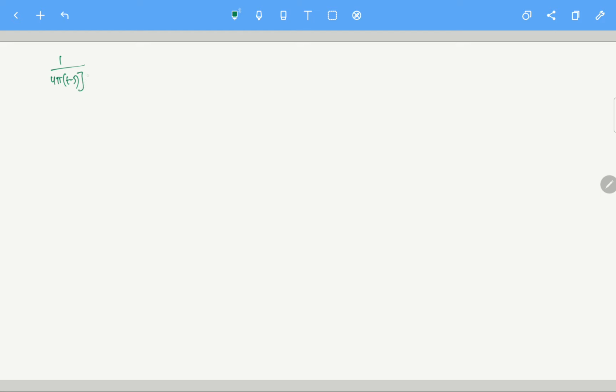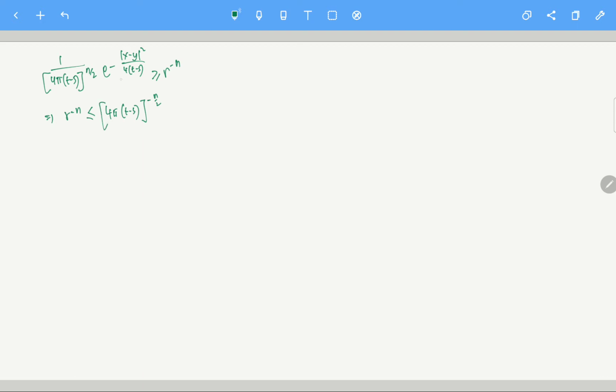So this is (4 pi (t minus s)) to the power minus n by 2, and e to the power minus |x minus y| square by 4(t minus s), greater than r to the power minus n. Okay, that is there. So that will give me r to the power minus n is less than or equal to (4 pi (t minus s)) to the power minus n by 2. Right, I can write it like this.